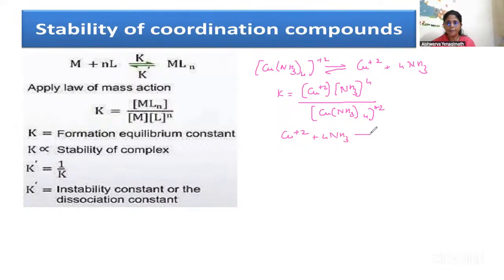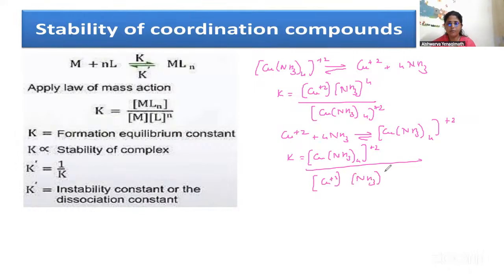when written in the opposite direction, CuNH3 4 plus 2, this can be given by K is equal to CuNH3 4 plus 2 divided by Cu plus 2 NH3 4. So I can write it as 1 by K, or let us denote it as KI. This is the stability constant for the first expression. So greater the stability constant, stronger is the metal ligand bond.